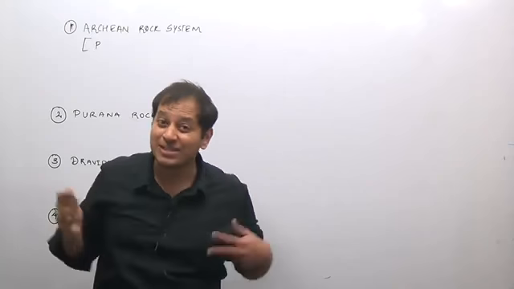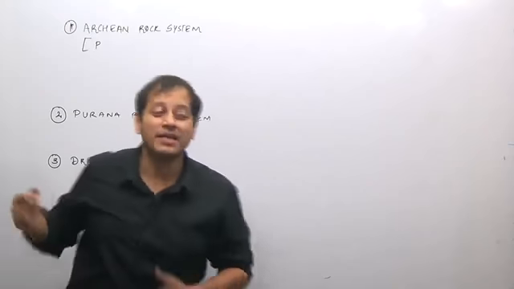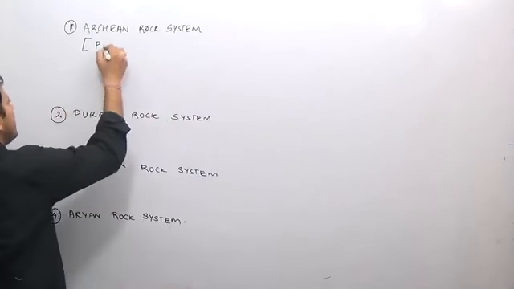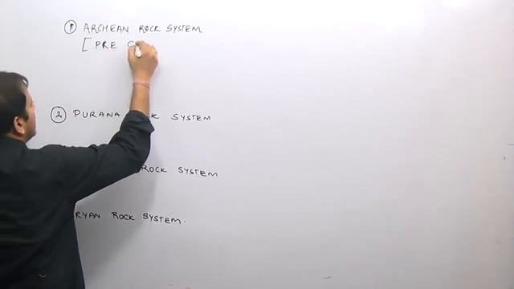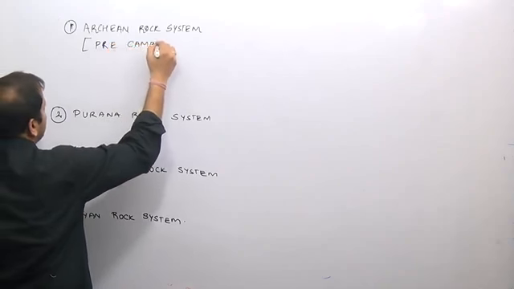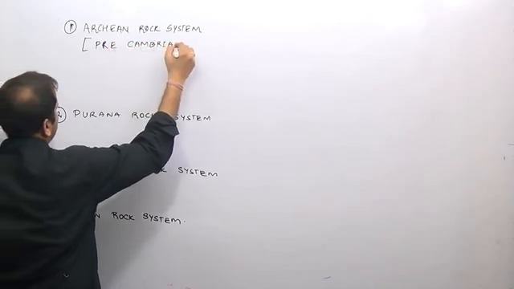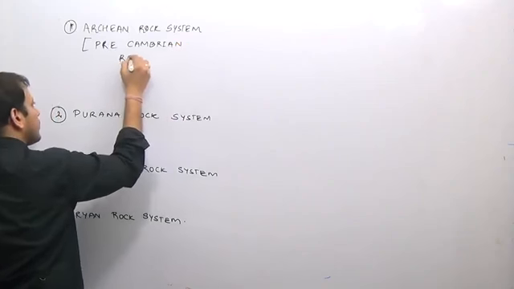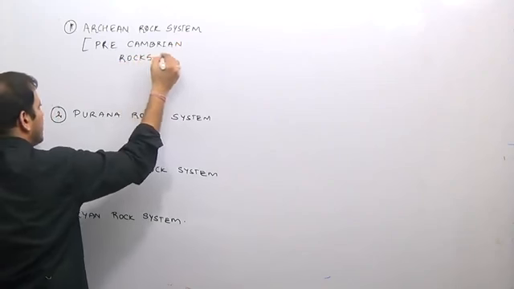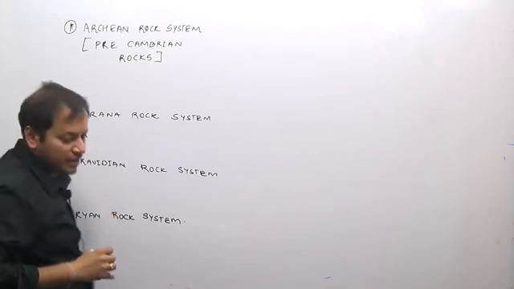Because these rocks are prior to the Cambrian era, we call them pre-Cambrian rocks in India.